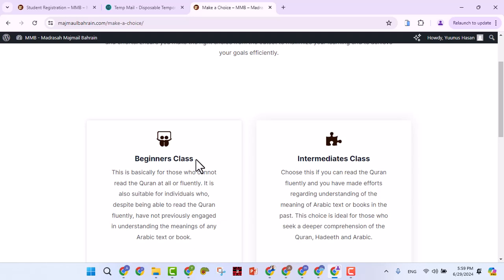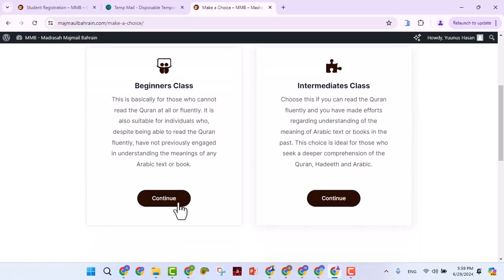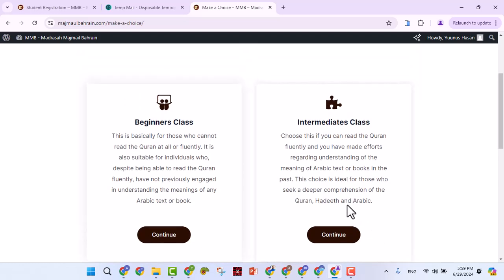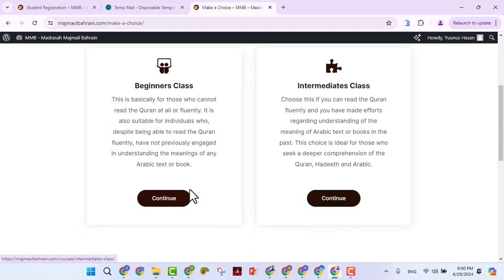They haven't gone to Madrasa to learn maybe Durusul Lugo or any other book where the meaning of the Quran or the meaning of Hadith or the meaning of Arabic text is being read. They have not done that. So those people should pick this beginner's class. But if you are someone who has gone to Madrasa before, you can read Quran fluently and you can translate some ayat of the Quran, some hadith, and also you have learned books like Durusul Lugo before, then you can pick this. So for this particular test, I'm going to pick this beginner's class.